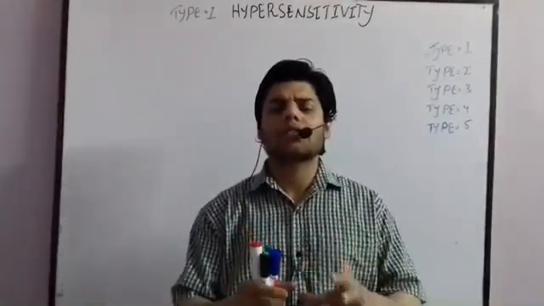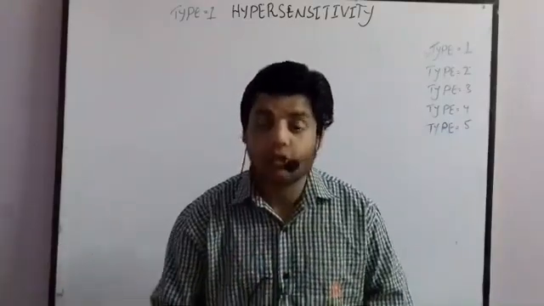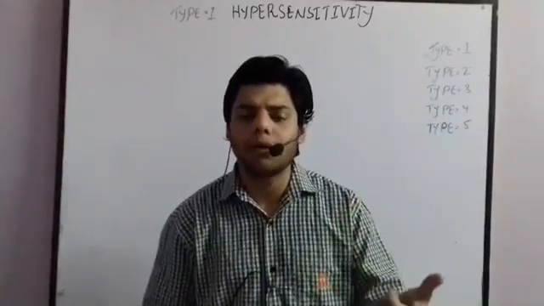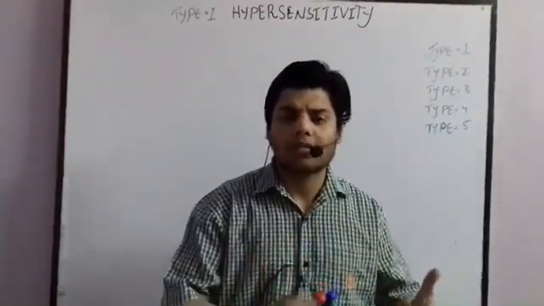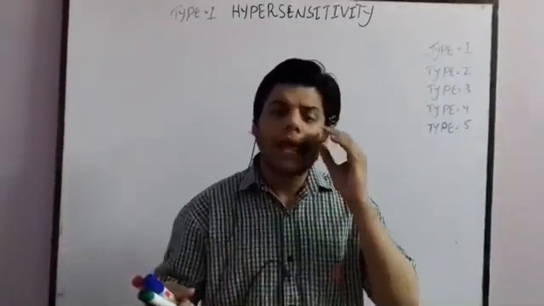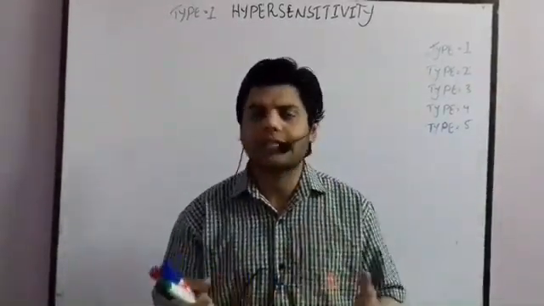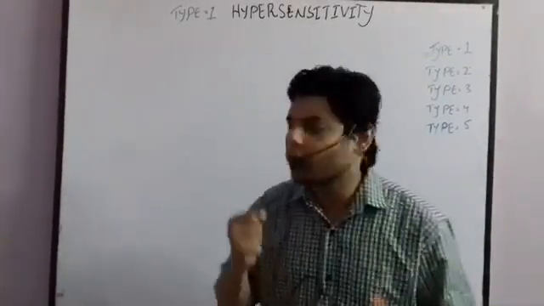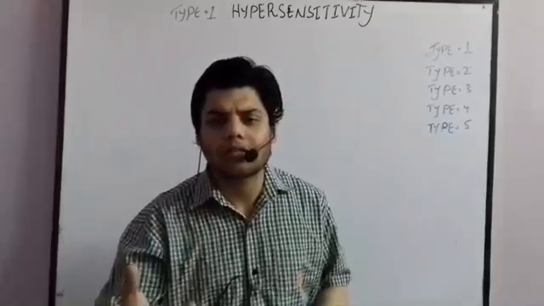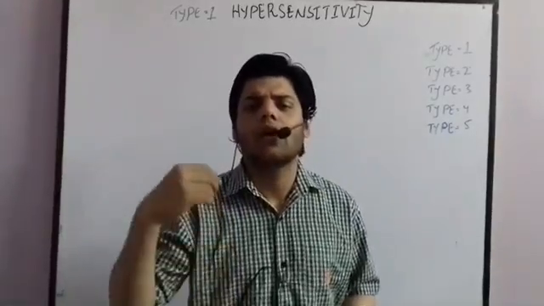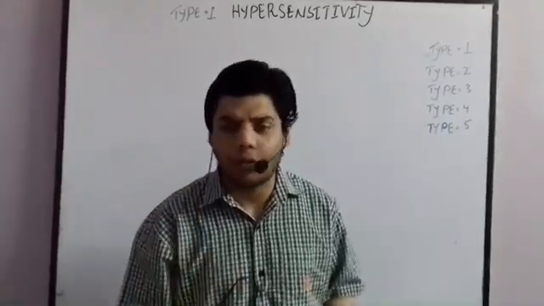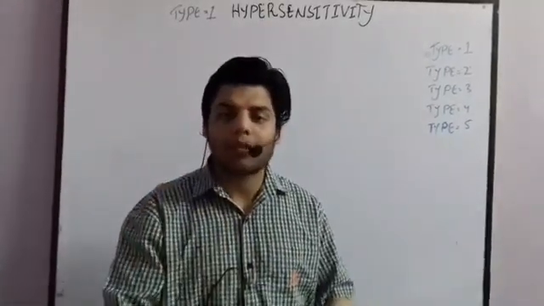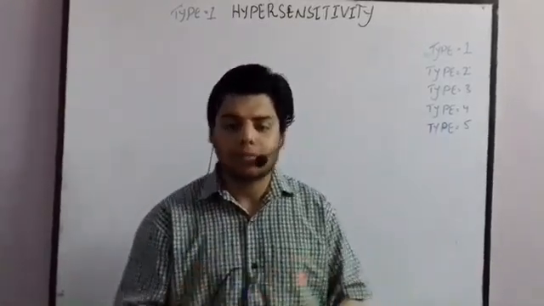Type 1 hypersensitivity involves different cells, like lymphocytes, B cells, neutrophils, plasma cells, and mast cells, and it also involves antibodies, like IgE antibodies. It also involves some chemicals like histamine, heparin, and leukotrienes. So all these things are involved in type 1 hypersensitivity. But how? Let me explain.